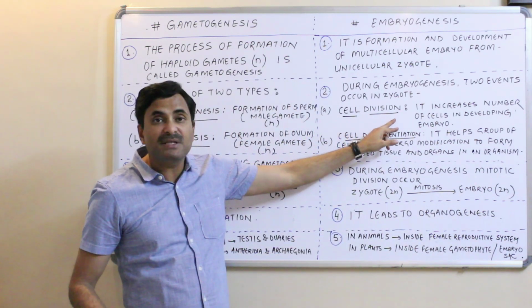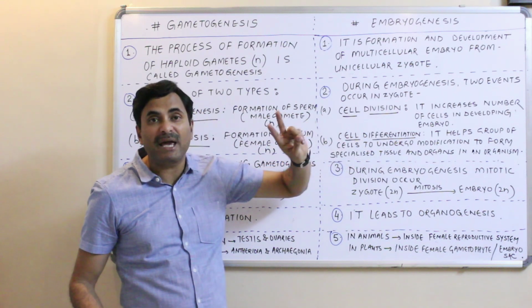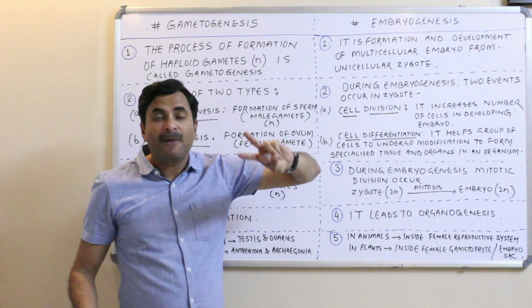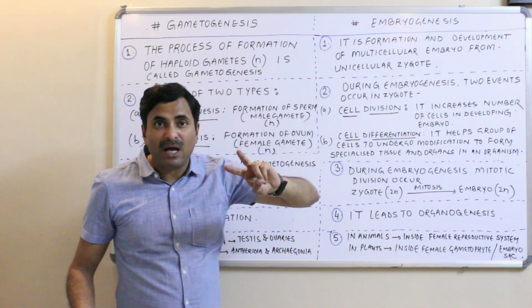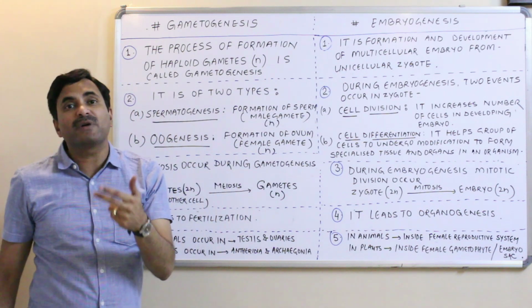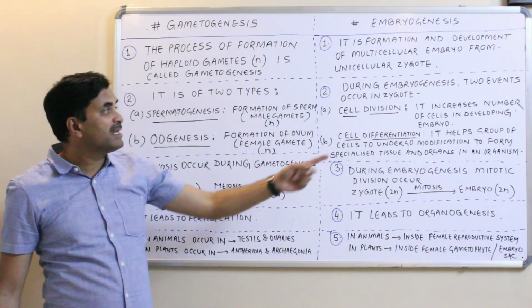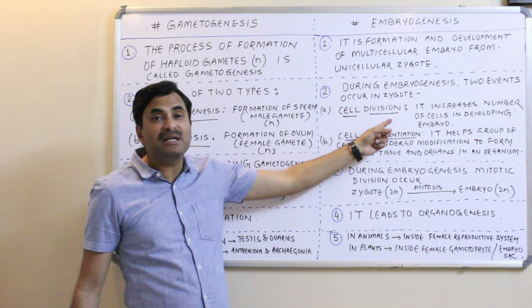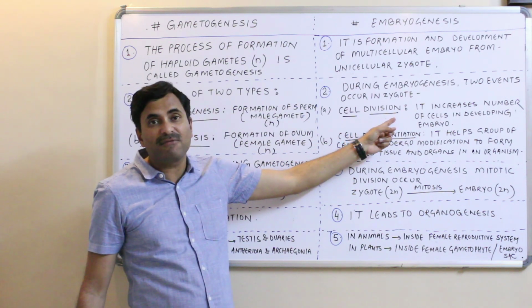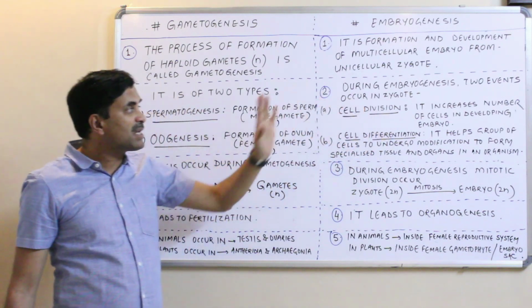Now, what happens due to cell division? Cell division increases the number of cells in the developing embryo. Now we know that zygote is unicellular and embryo is multicellular. How did it become possible that the unicellular zygote converted into a multicellular embryo? The reason is the cell division, right? Cell division occurs which increases the number of cells in the developing embryo. And just after cell division,